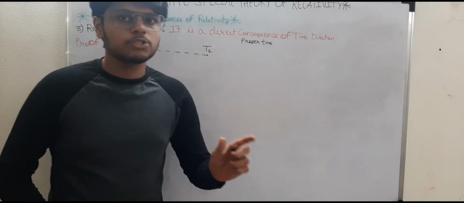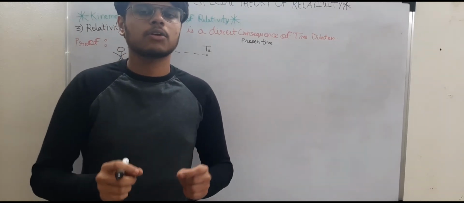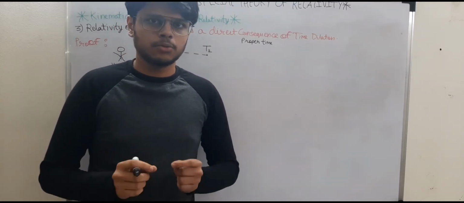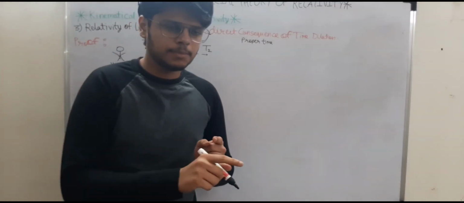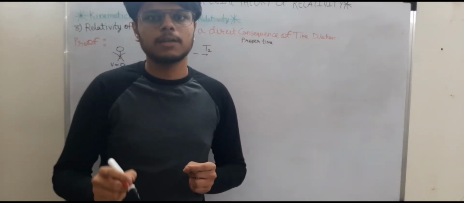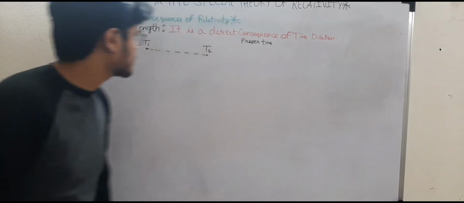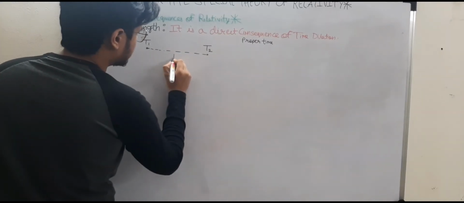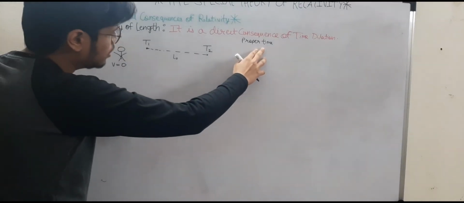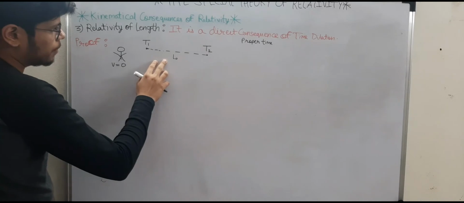Because the length which you measure in the rest frame will be the proper length, or the correct length. It will not have any errors. If you measure it at high speeds, it will have some errors, so it will not be a proper length, it would be an improper length. Okay, so let's consider that this is the proper length and it is L0, just like delta T0 for proper time interval, same for proper length L0.